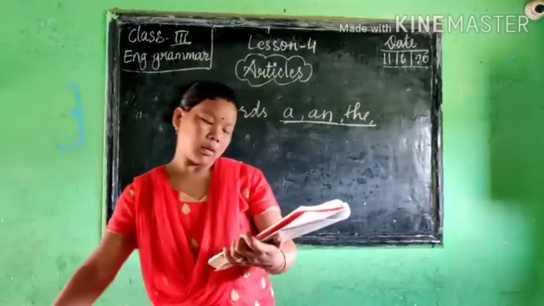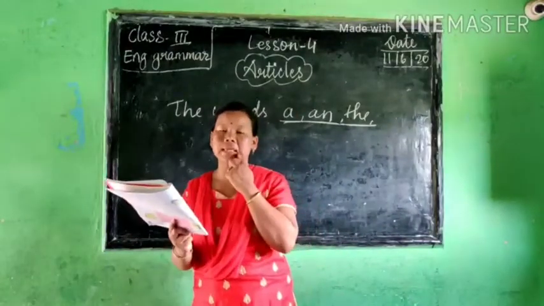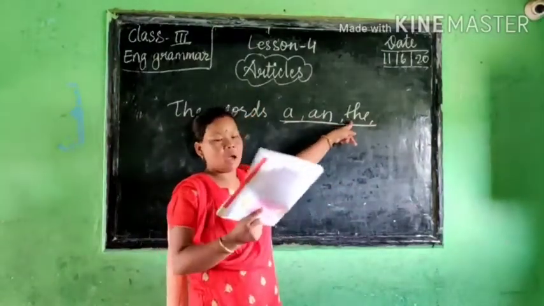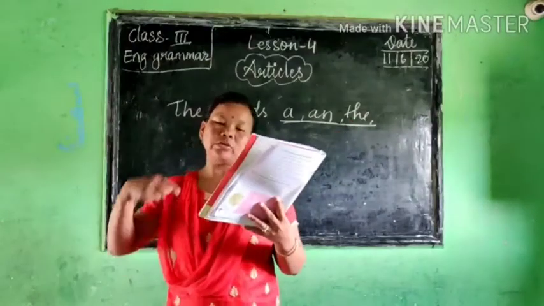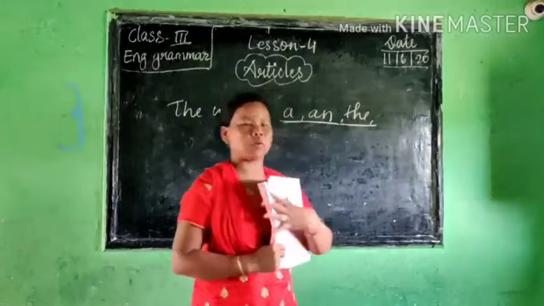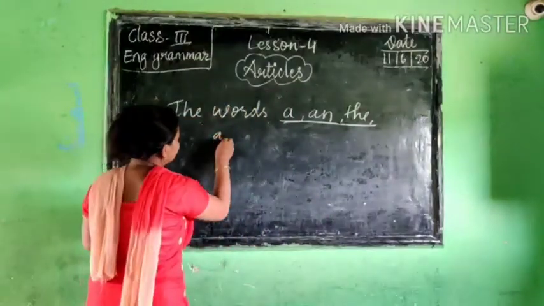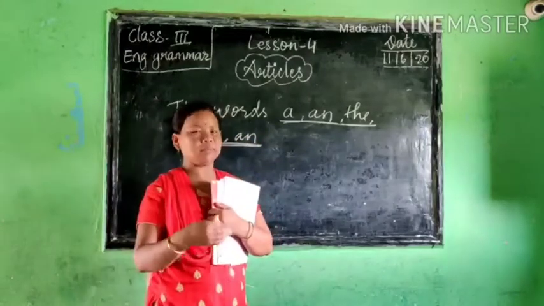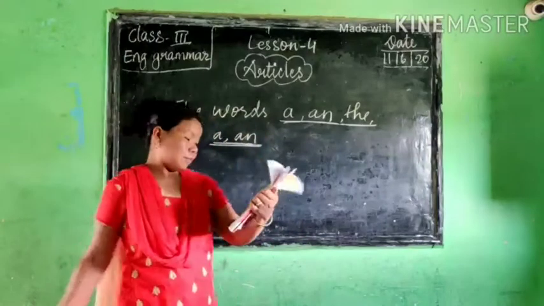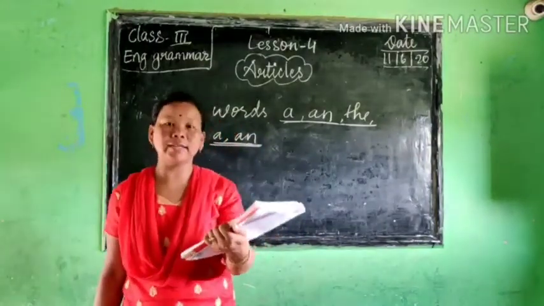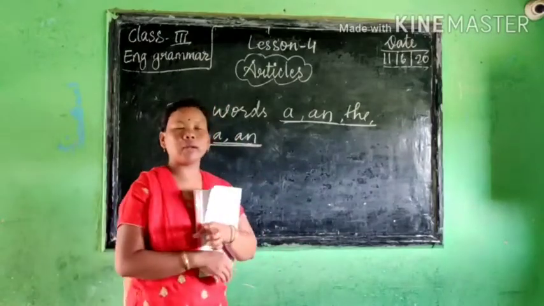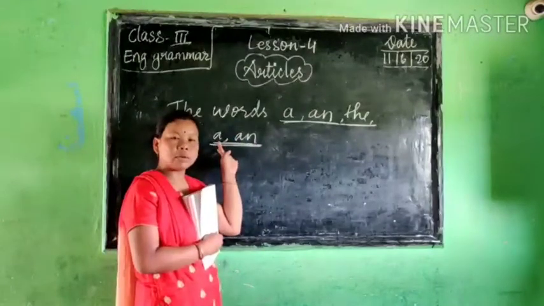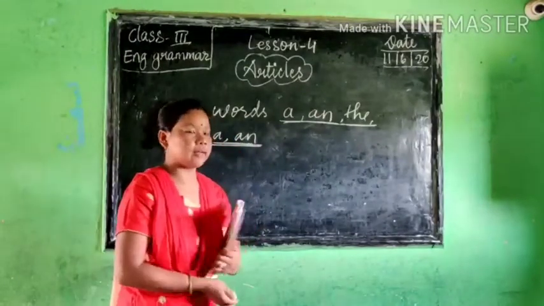The words a and the are articles. We use a and an to talk about a thing in general. This a and an are called indefinite articles. So if we are talking about the general, then we use a and an. So these we call indefinite articles.